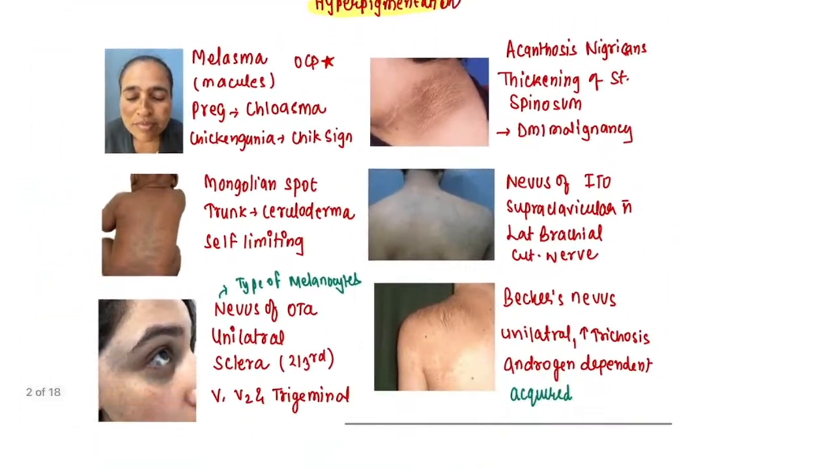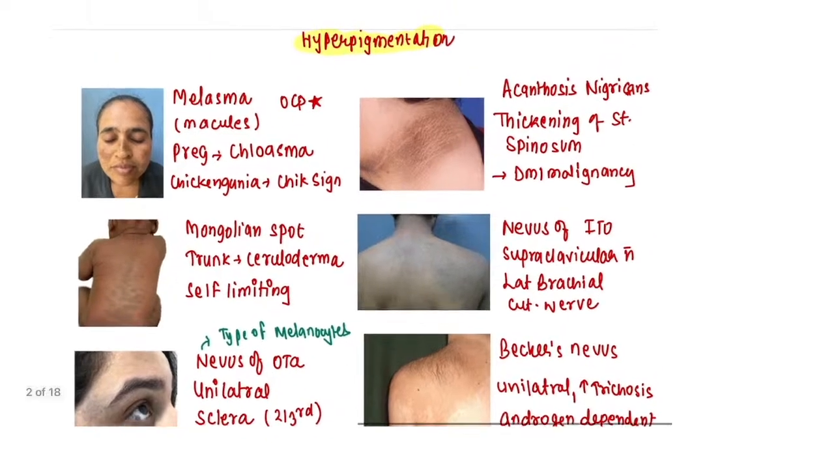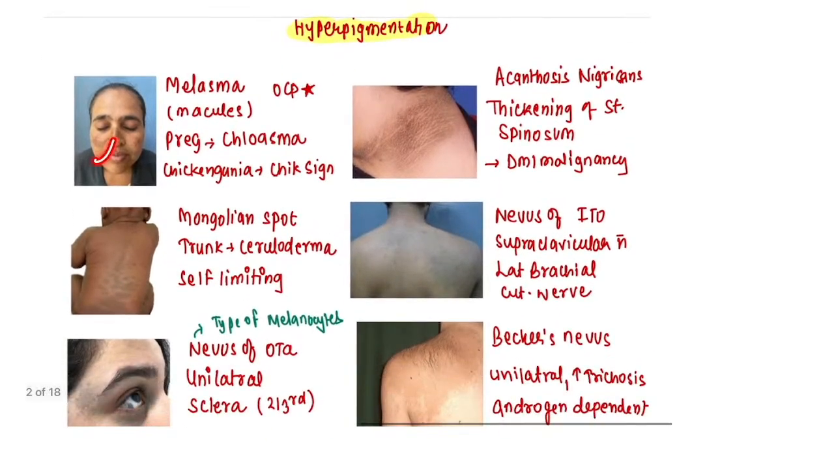Hyperpigmentation, if it is happening around the pregnancy, we call it as cloasma, right? If it is happening due to some OCP intake, this thing is known as what? Melasma, right? And another question they have asked you is about the chick sign. What is this chick sign? When you will be having hyperpigmentation on the nose after chikungunya, this is known as chick sign.